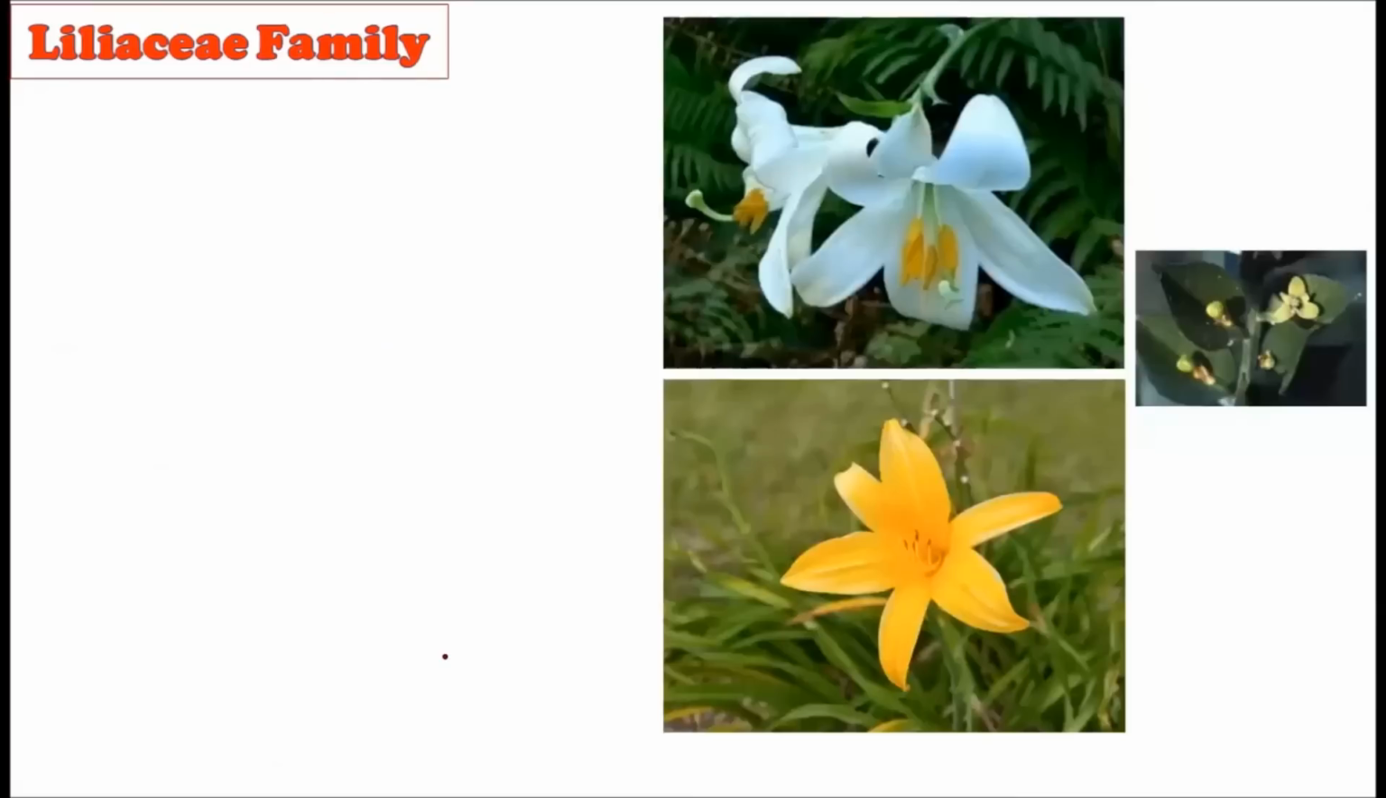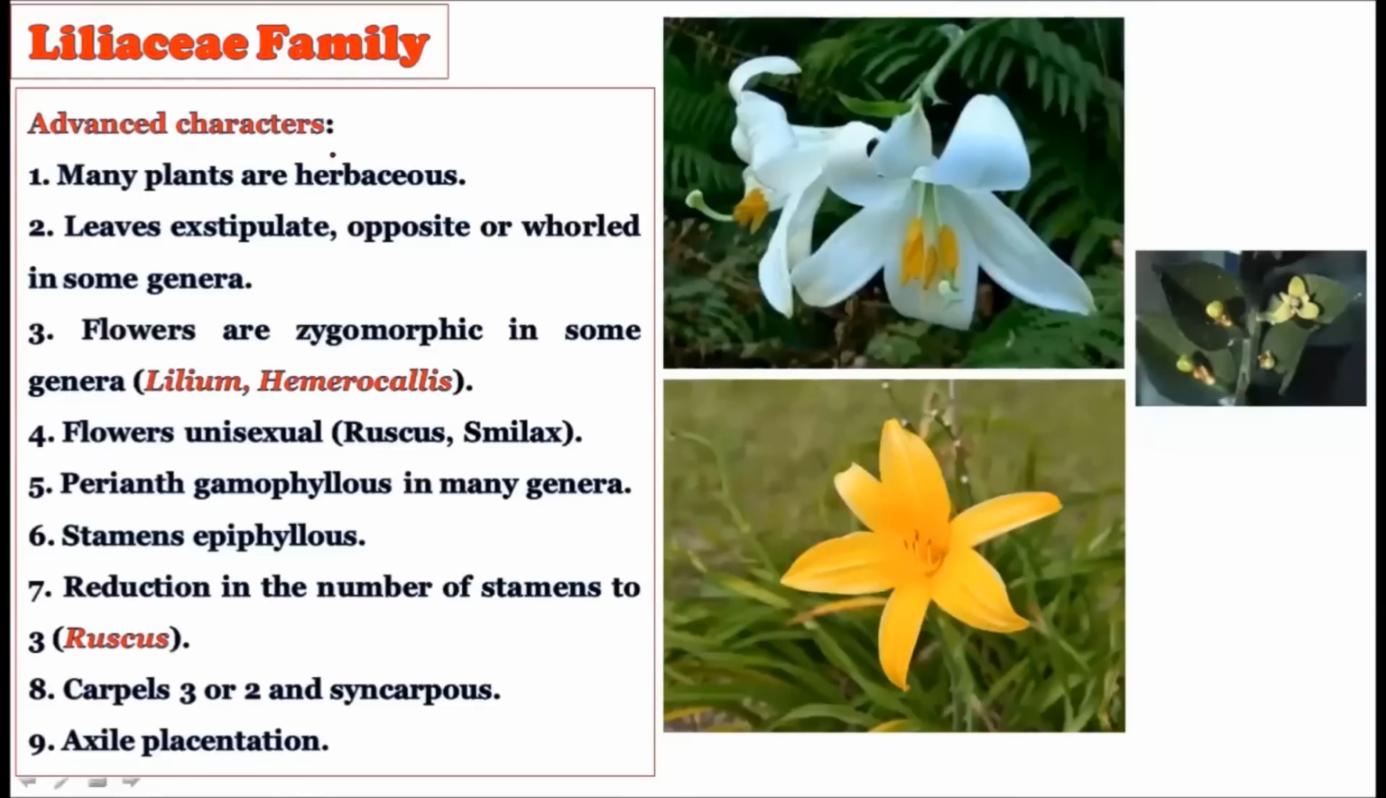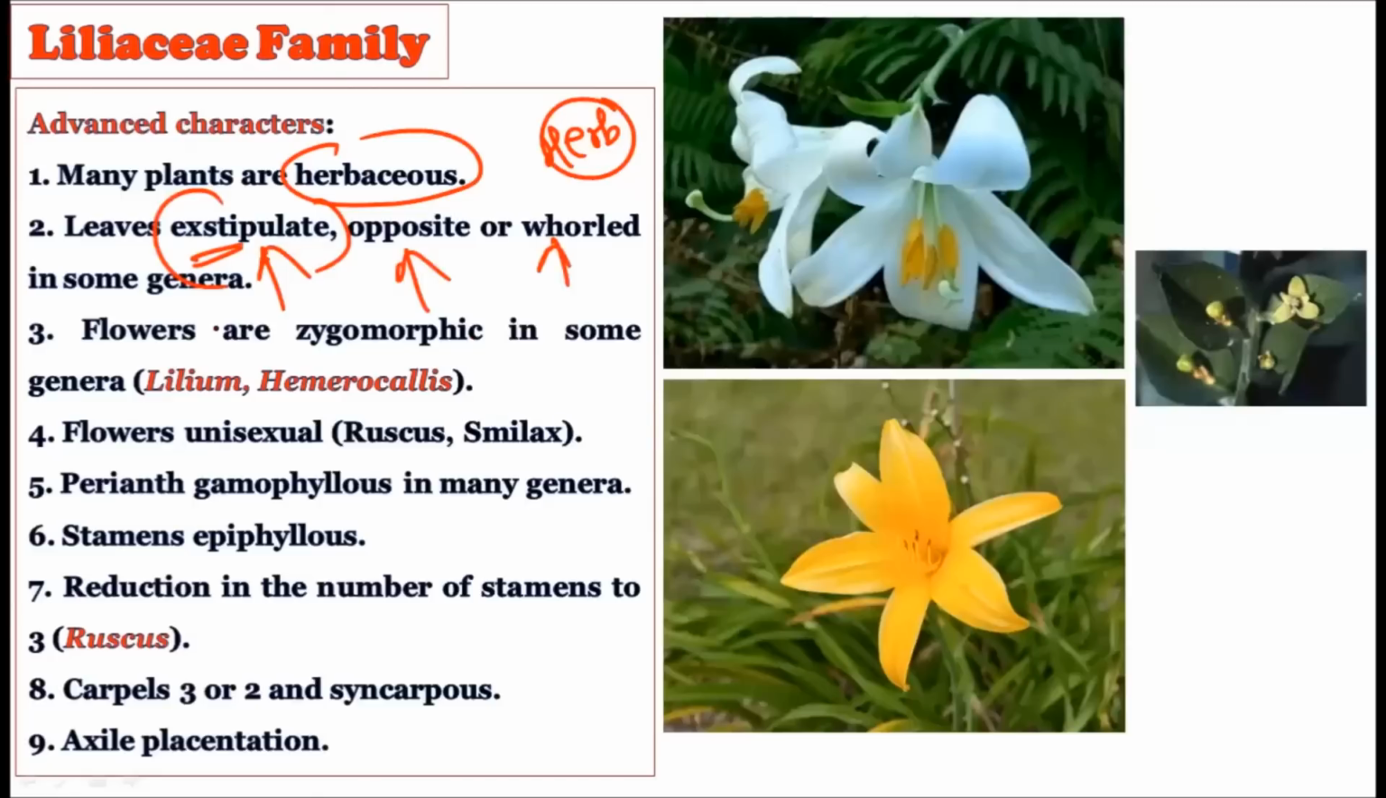Now see what the advanced characters are. Mostly plants are herbaceous, that is, the herb habit is shown by most of the plants. Leaves are exstipulate, no stipule is present. Advanced character. Opposite and whorled phyllotaxy is also an advanced character. Then some of the flowers are zygomorphic, in some genera like Lilium and Hemerocallis. In these plants you will find zygomorphic symmetry, and in the rest of the plants you will find actinomorphic symmetry. But zygomorphic symmetry is considered an advanced character over actinomorphic symmetry.